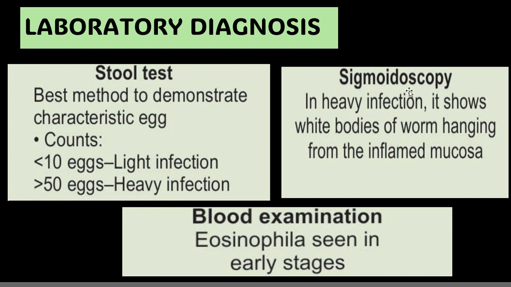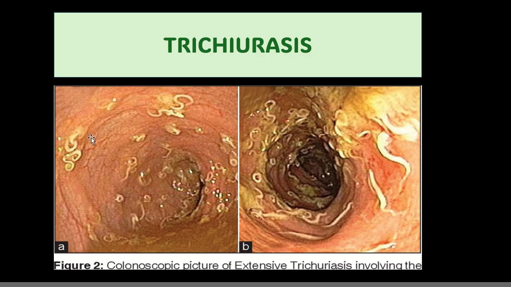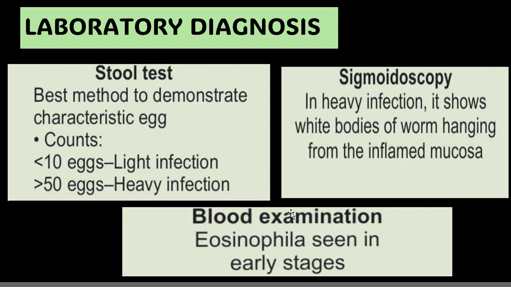In sigmoidoscopy, earlier we saw a picture, right? That was colonoscopy, and this is sigmoidoscopy, the same. In heavy infections, it shows white bodies of the worm hanging down from the inflamed mucosa. We have seen that. See, in this picture, you can see the white bodies hanging down. That is what you see in the colonoscopic or sigmoidoscopic image. And in blood examination, there will be eosinophilia in the early stages.